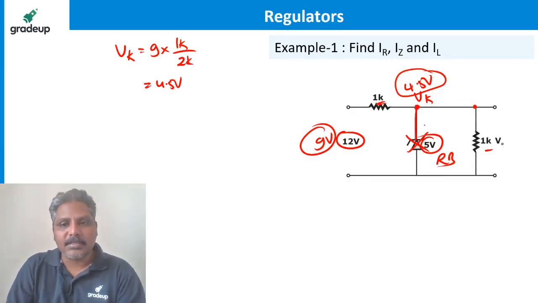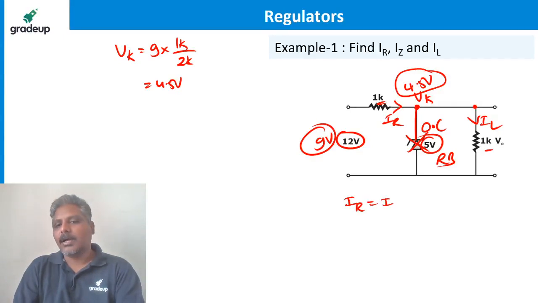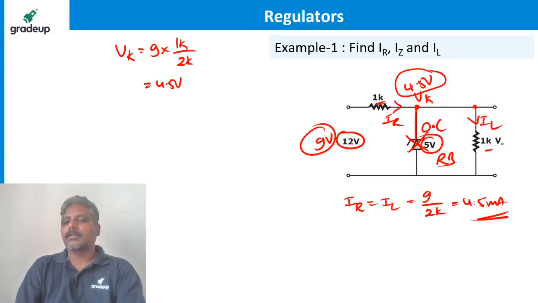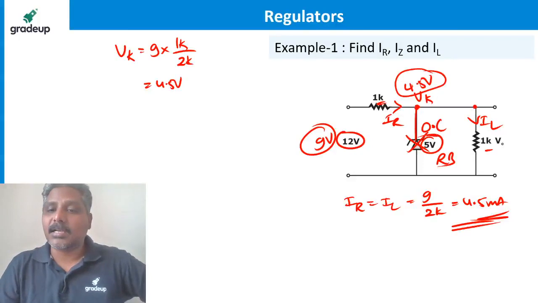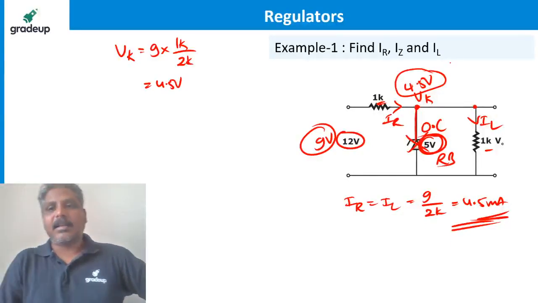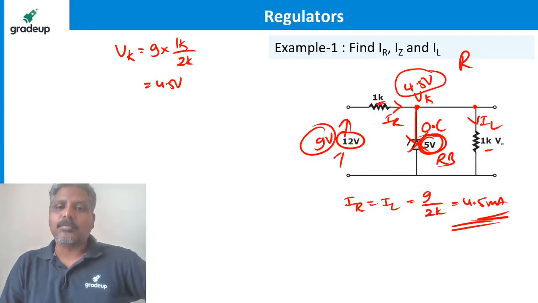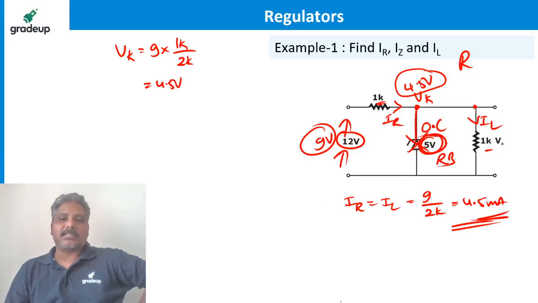So how does it behave then? It is just like an open circuit. So how much is the current IR? How much is the current IL? They are exactly equal. IR is equal to IL is equal to 9 by 2K, which is 4.5 milliamperes. This is the current actually flowing because it is not under forward bias and not under breakdown; it is under reverse bias. So you always have to check against the applied input voltage.